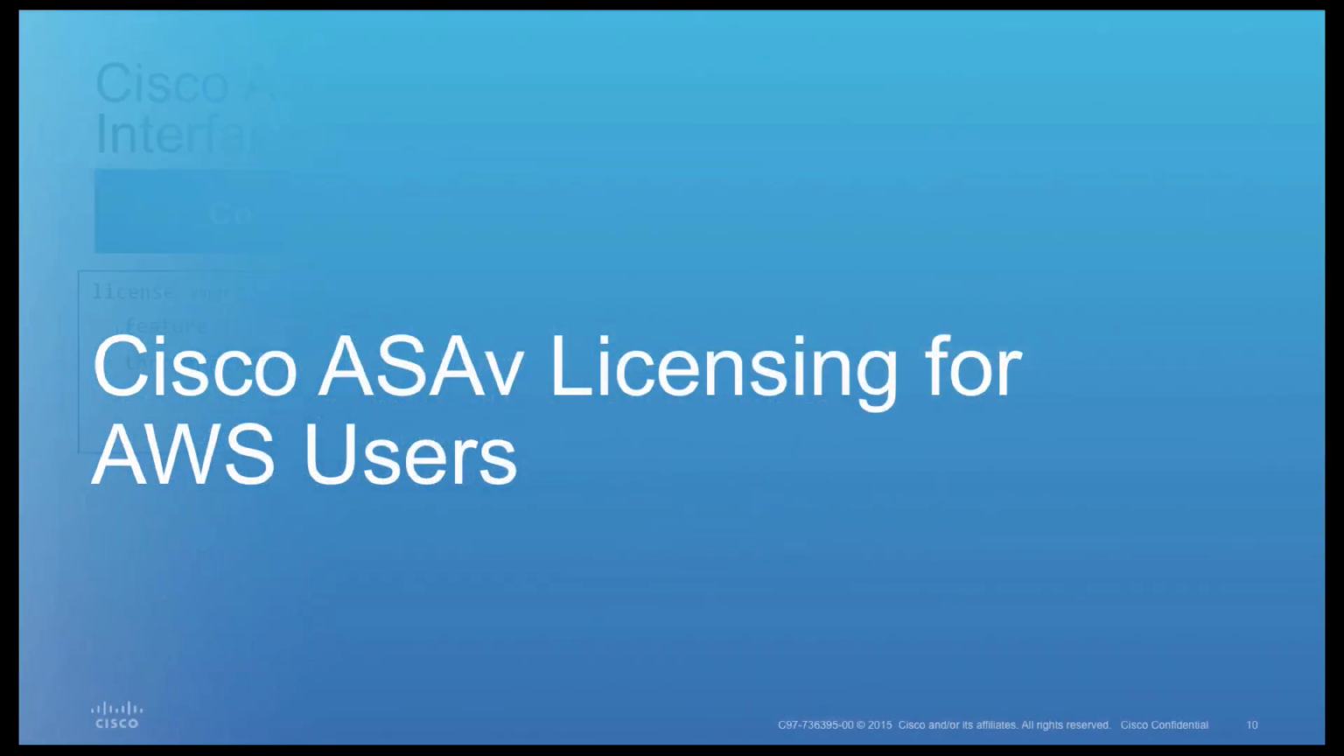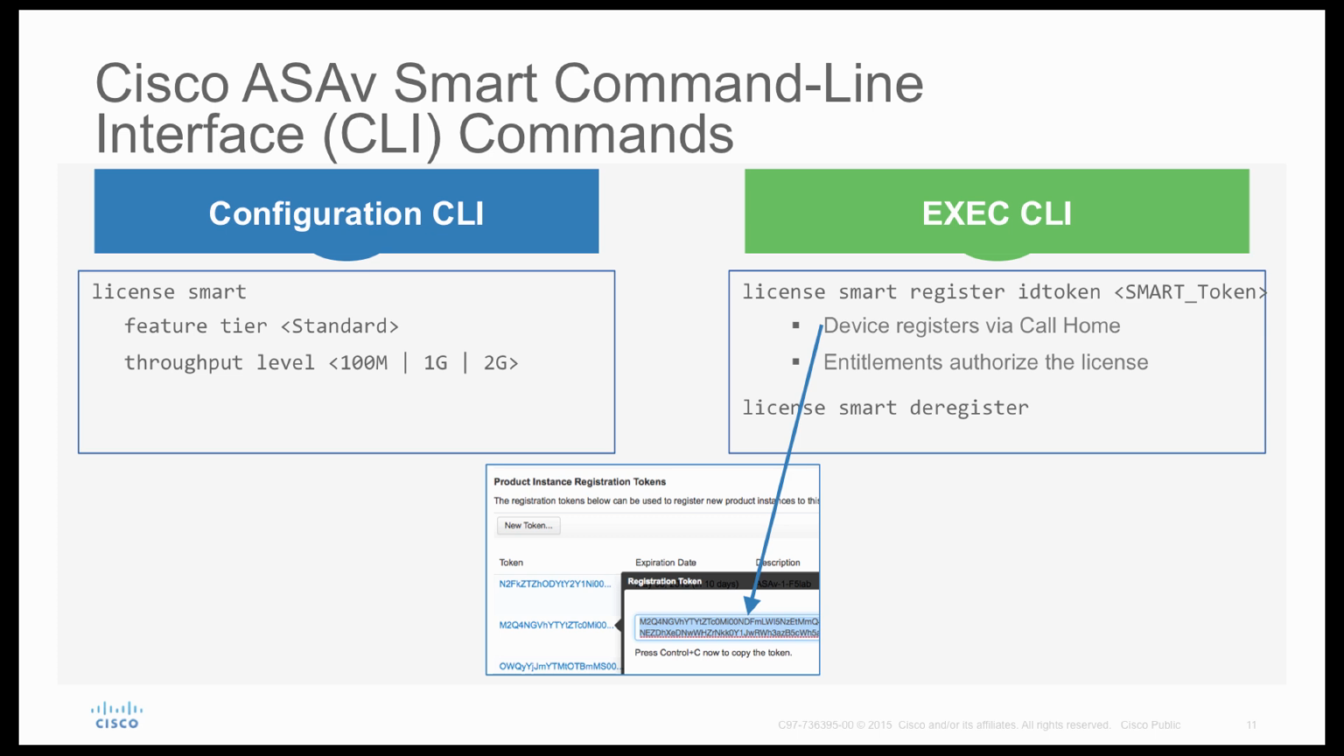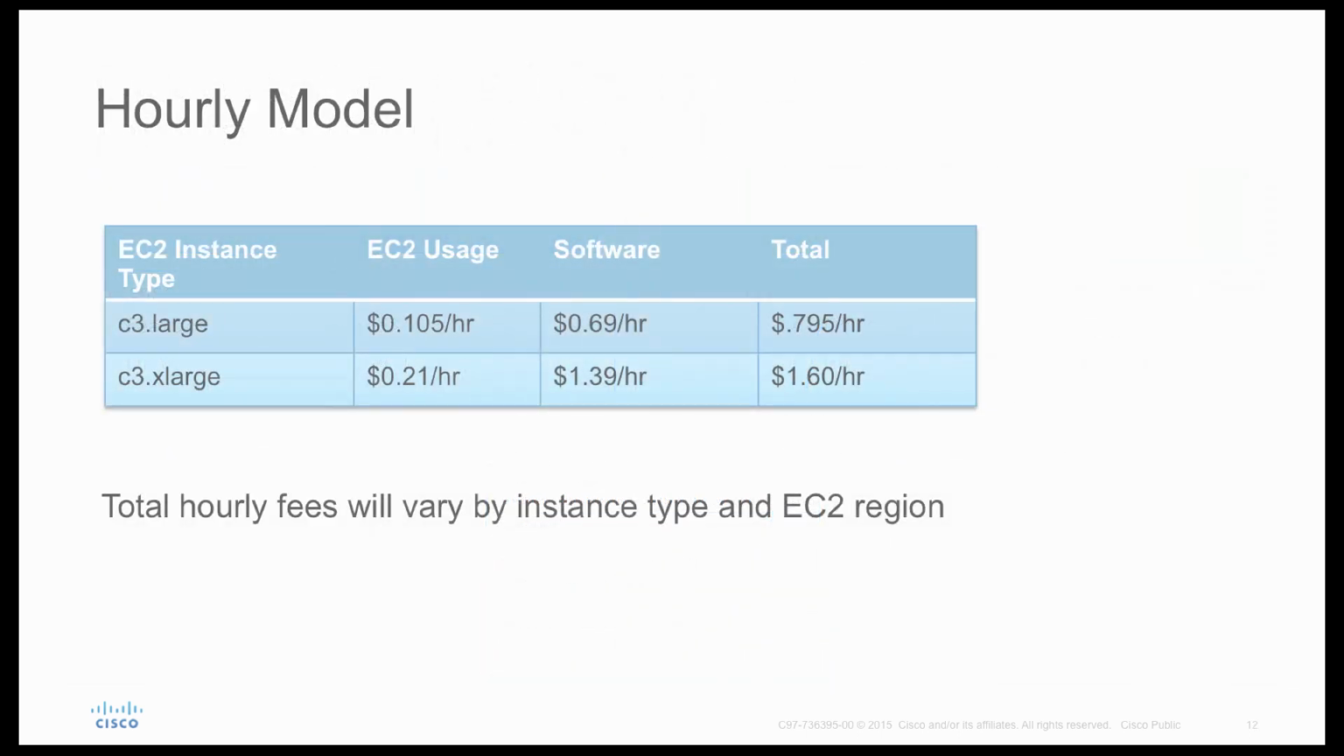Licensing model, again, we have two models. First model is bring your own license. You purchase a license directly from Cisco, get a token number, use that token number on the device and register your device. Second option is the hourly model. So the values which are given here are based on the region where that EC2 instance is deployed.